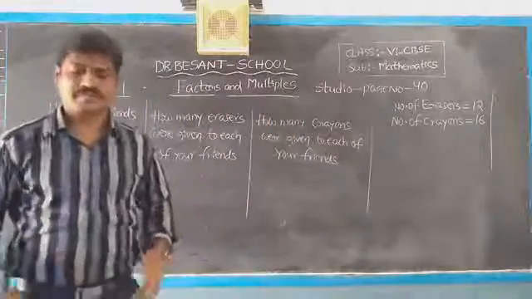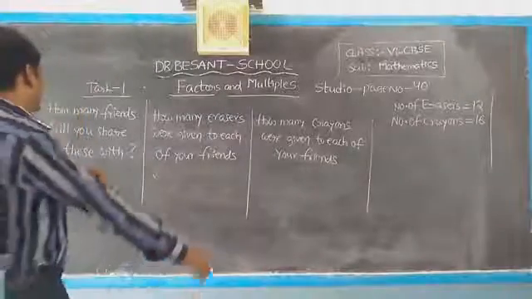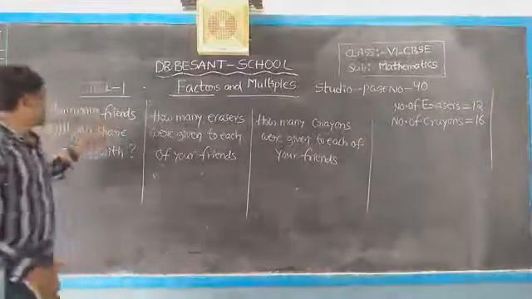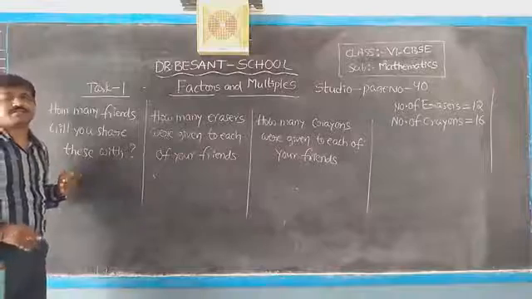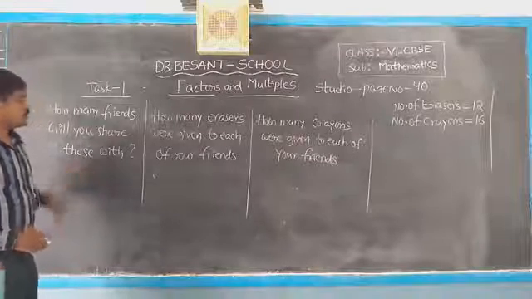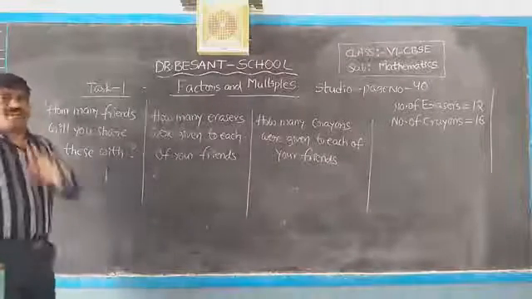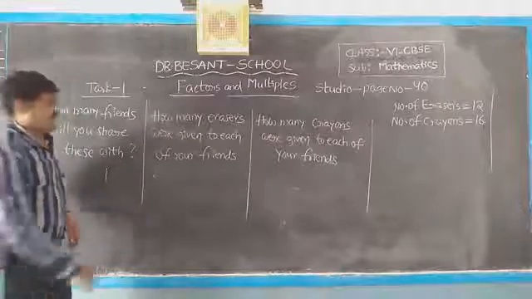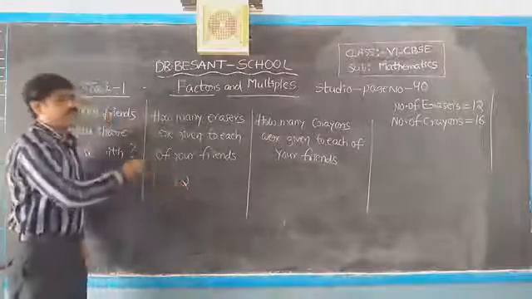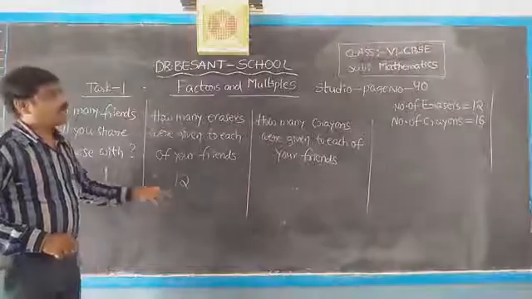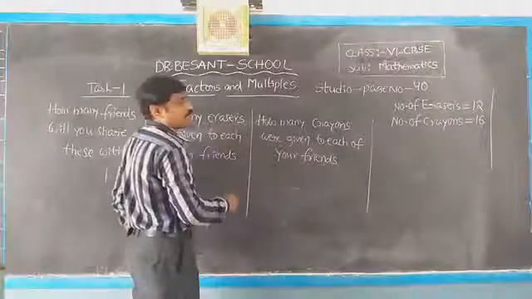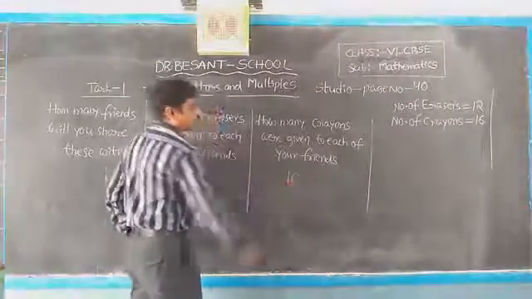Children, observe here. How many friends will you share these with? Suppose only one friend. All 12 erasers and all 16 crayons we can give.